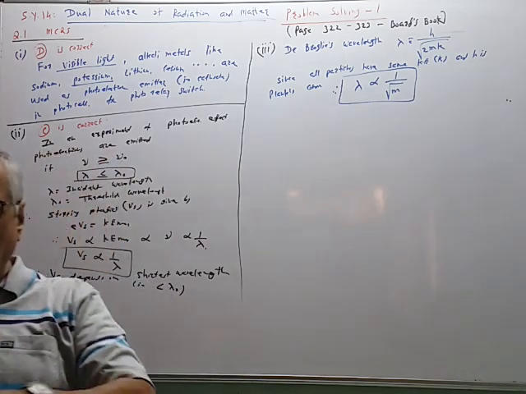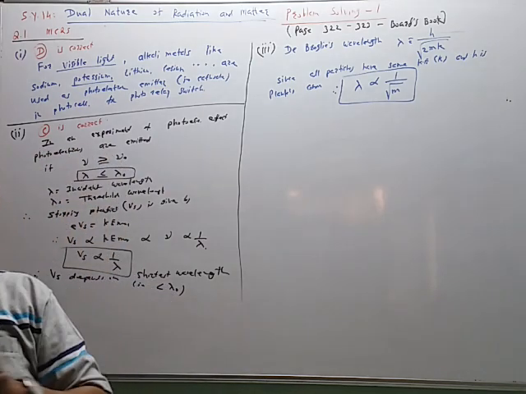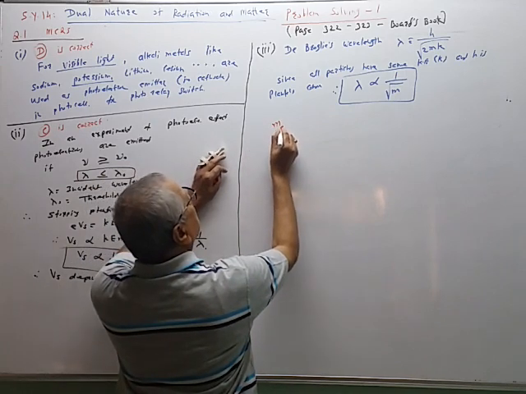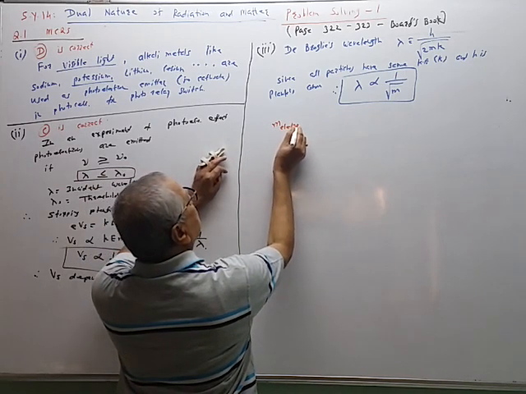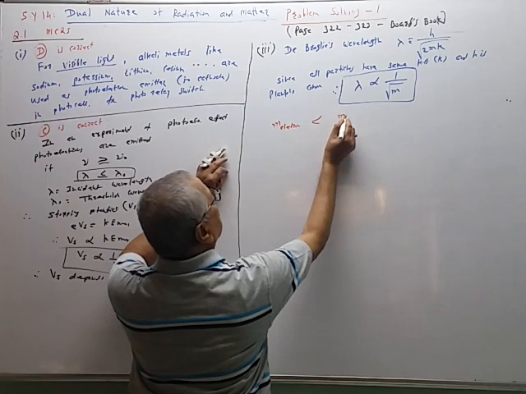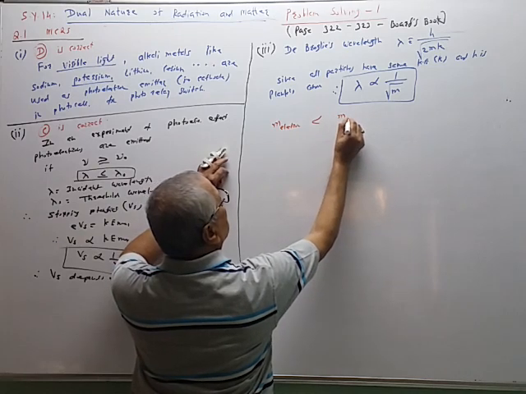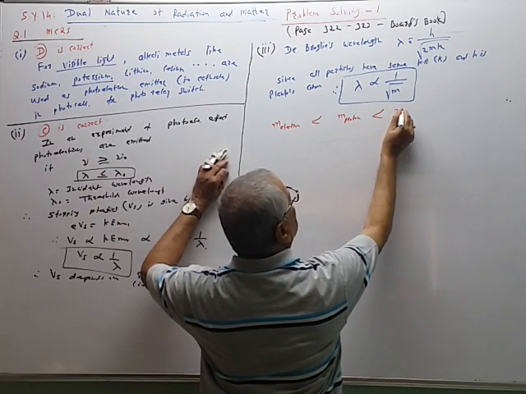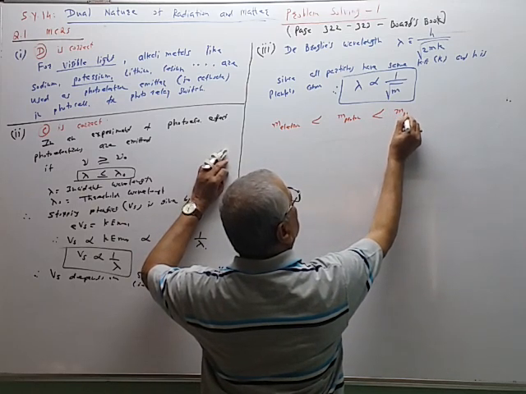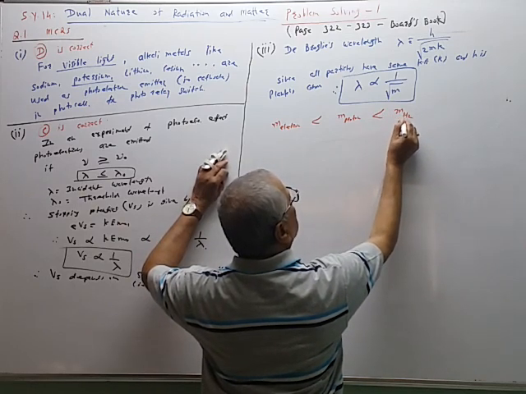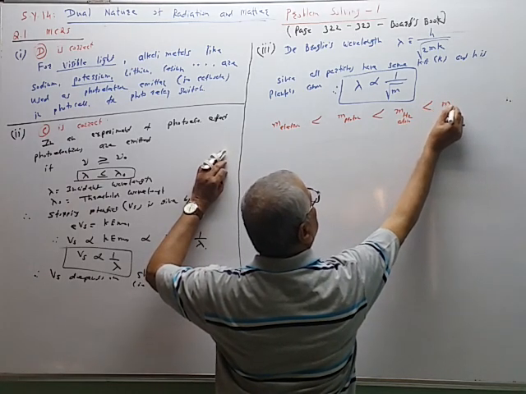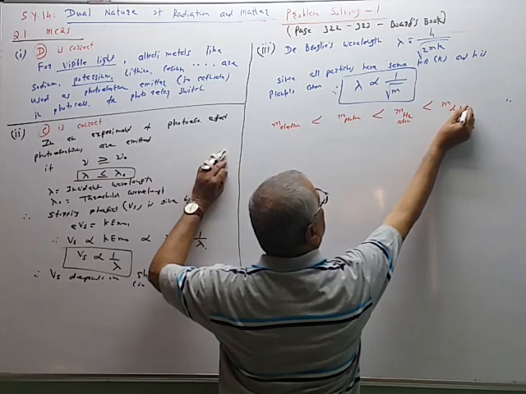So we are given 4 different particles and their masses are like this. Mass of the electron is smallest, less than mass of the proton, is less than mass of the hydrogen atom, is less than mass of the alpha particle.